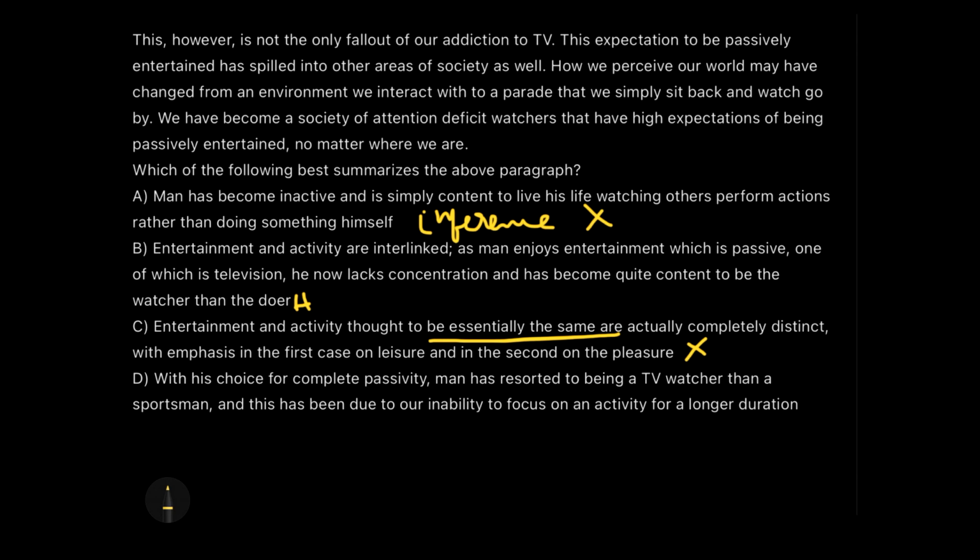Option D. With his choice for complete passivity, man has resorted to being a TV watcher than a sportsman, and this has been due to our inability to focus on an activity for a longer duration. Now just hear me out carefully. The paragraph doesn't state that the man has resorted to complete passivity. The paragraph is just talking about us being very much attracted towards the passive form of entertainment. Okay, so there is a wide gap between the two, and so we will go back to our option which we kept on hold, that is option B, which is the correct answer for us.